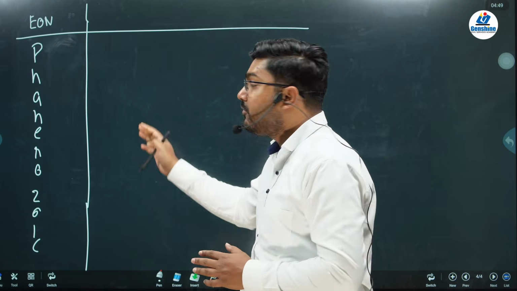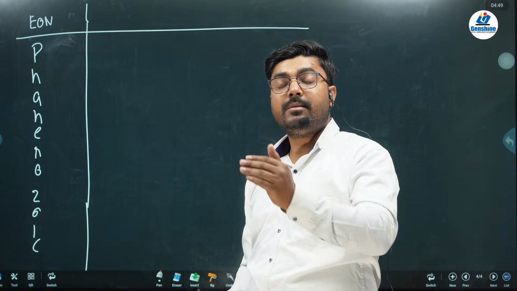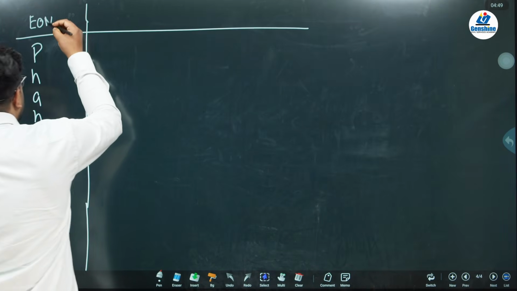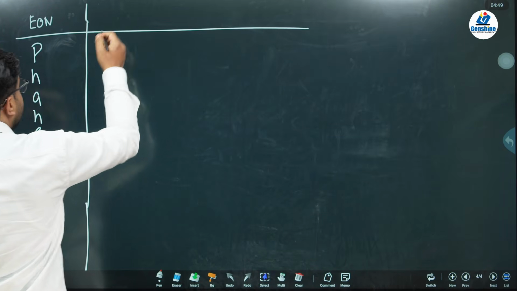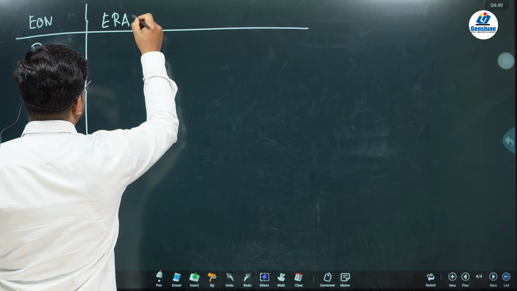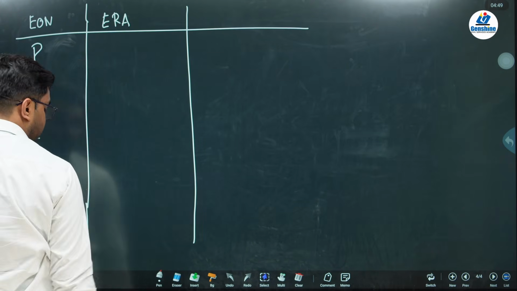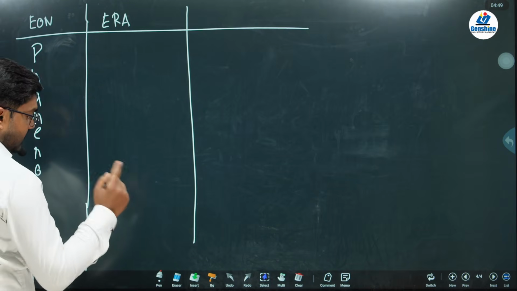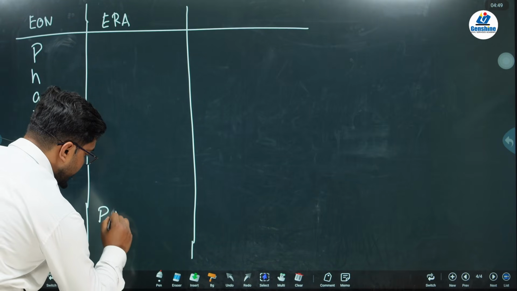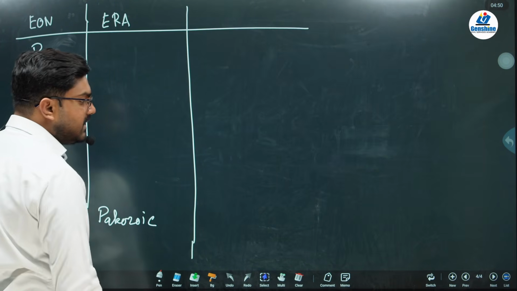But in the Cambrian, you have to remember about the periods, the epochs, the eras, and also the ages. So in the Eon of Cambrian, there were different eras. The first era is called the Paleozoic era.